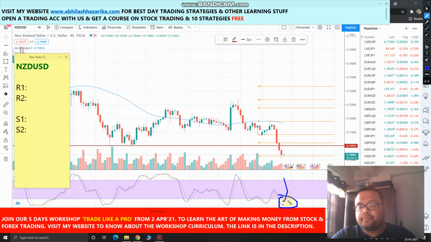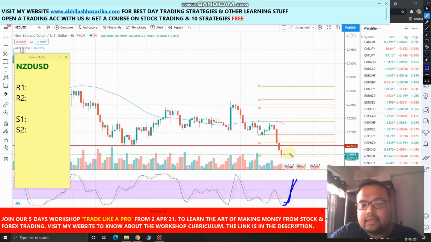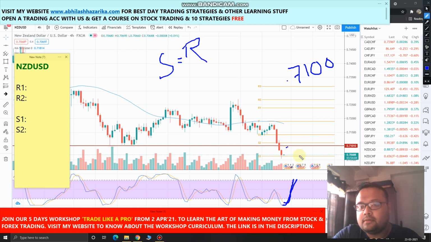Okay, so when stochastic RSI will be in overbought zone, then it will be very important. Okay, because then only we will understand what should we do next. Okay, because when stochastic RSI will be in overbought zone, and if you see that market is still trading below this 0.7100 level, then you can short the market. Okay, because the support has become the resistance now.